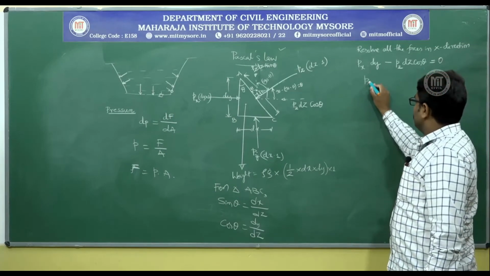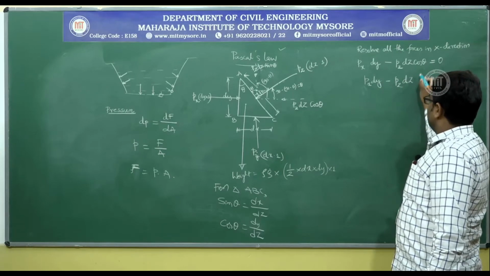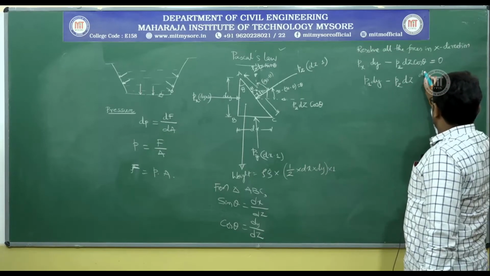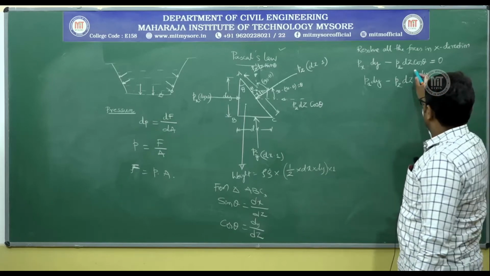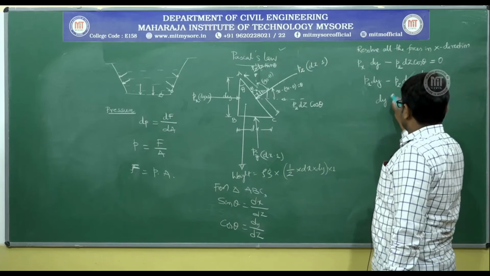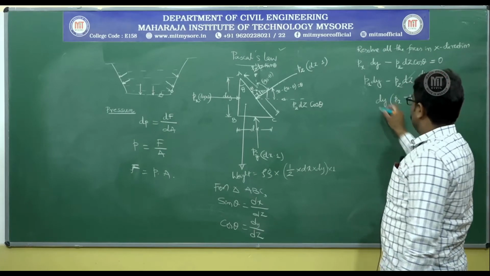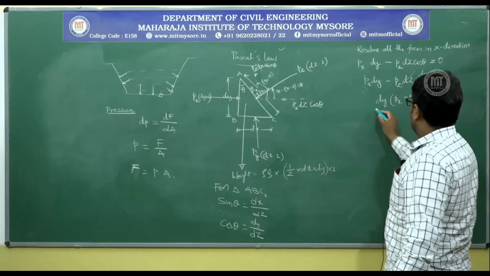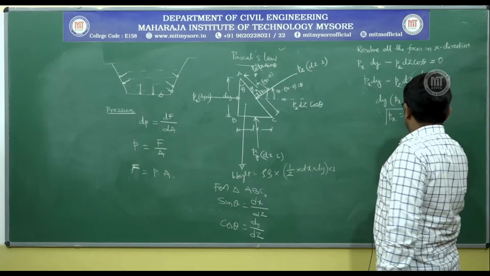So, Px dy minus Pz dz, instead of cos theta, I will write dy by dz. Dy by dz is equal to 0. Now, you can cancel out dz and dz and take dy as common factor and write Px minus Pz is equal to 0. When you send this dy to the other side, it becomes 0. Ultimately, you have Px is equal to Pz.